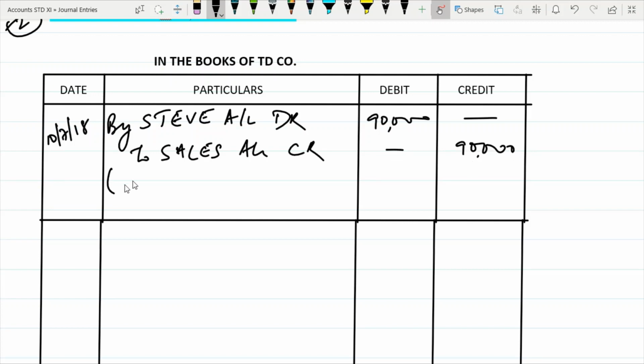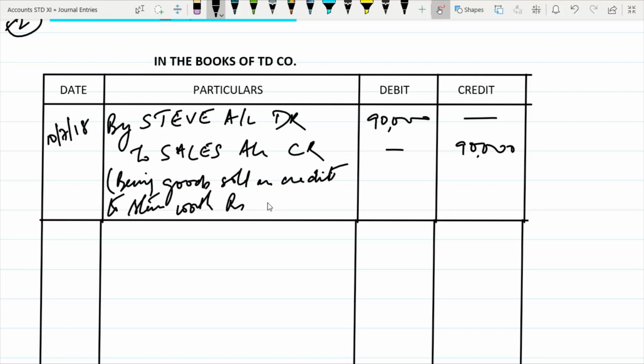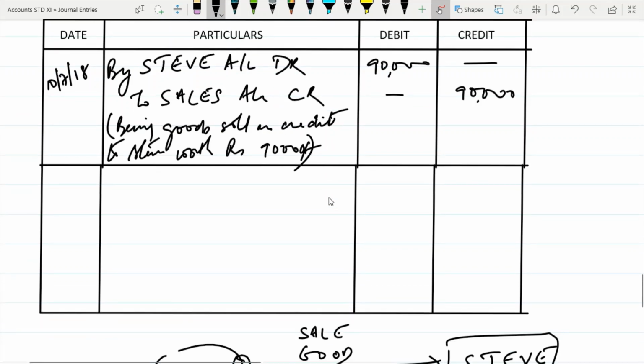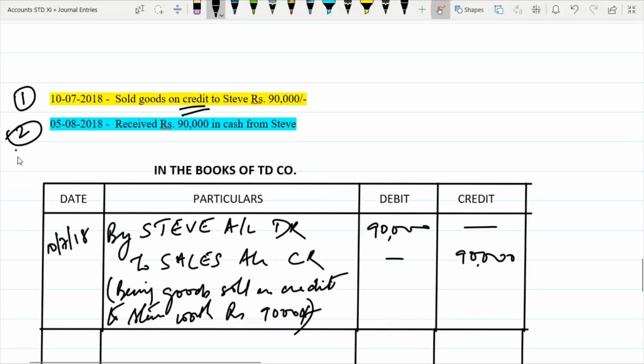Okay. So being goods sold on credit to Steve worth rupees 90,000. Okay. Now this transaction is not complete. Therefore, we have the second part here.